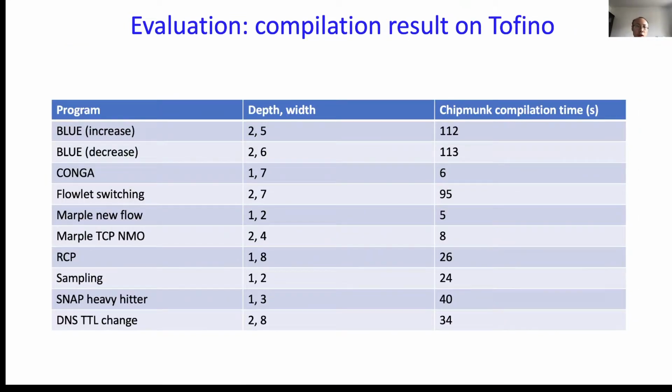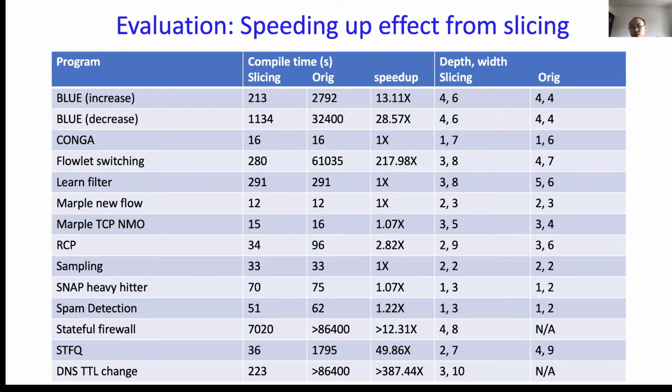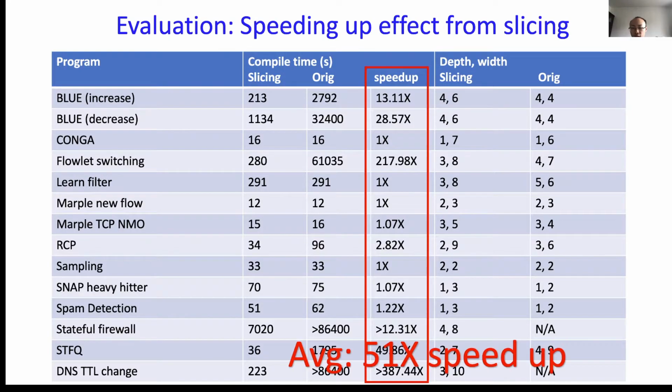We also let 10 out of 14 benchmarks run on a real Tofino switch. The reason the number here is different from the previous slide is that they have different arithmetic logic units. The remaining 4 fail to run on the Tofino switch because we believe their functionality is too expressive to run in the Tofino ASIC. We measure the speeding up effect from slicing. Actually, the slicing algorithm gives us around 51 times speedup.